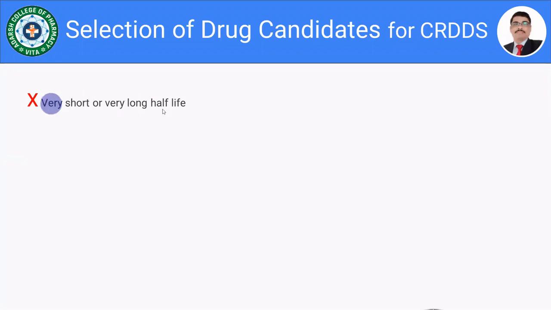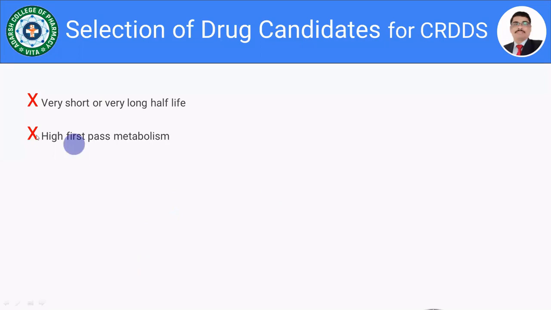So the drugs which have a very short half life or very long half life are not suitable for the designing of control release drug delivery systems, isn't it? So moving towards the next point, that is the high first pass metabolism.